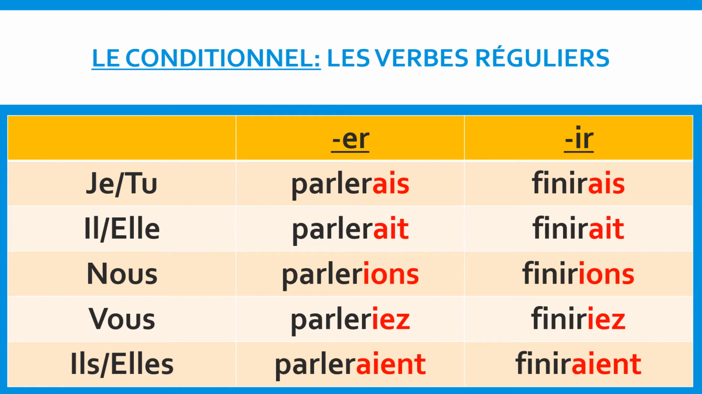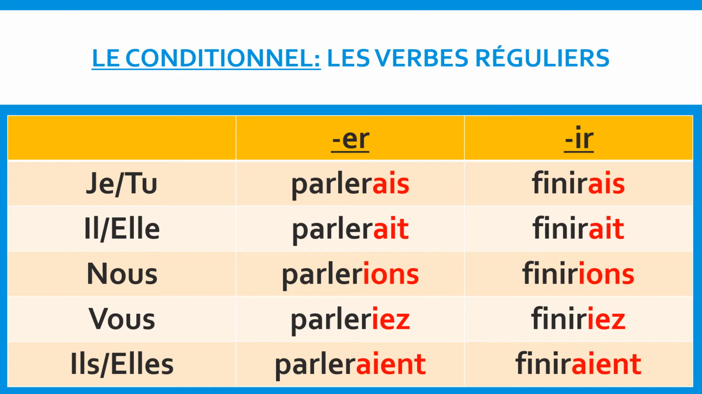When conjugating regular ER verbs in the conditionnel, all you have to do is take the regular ER verb of your choice and simply add the imparfait ending to the end of it. As you can see in the second column, I have chosen the verb parler, which is a regular ER verb, and added my imparfait endings to it.